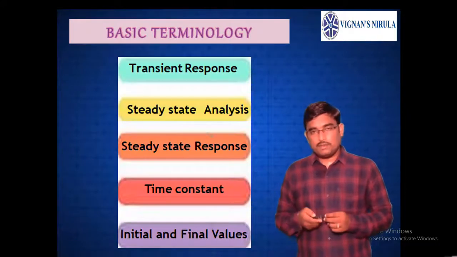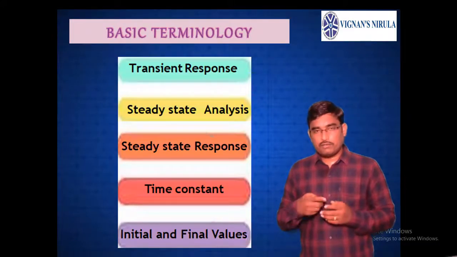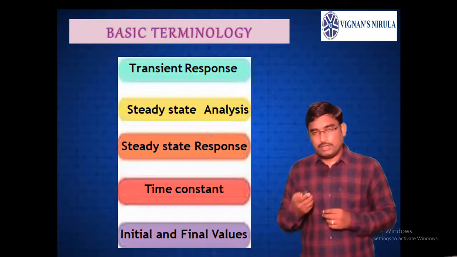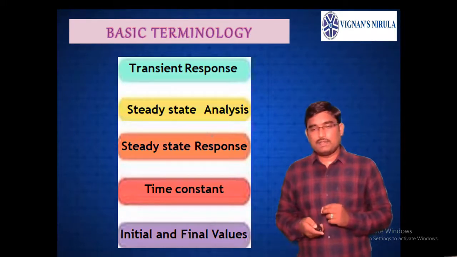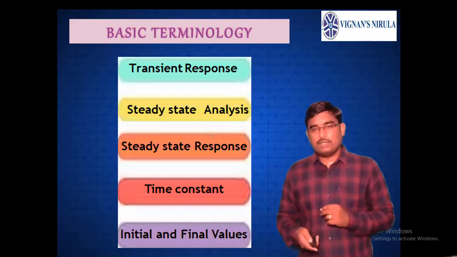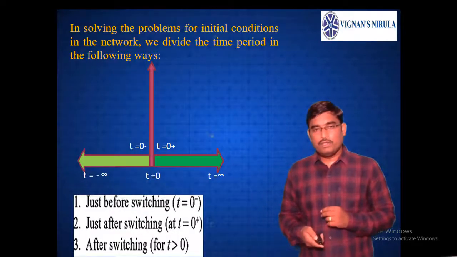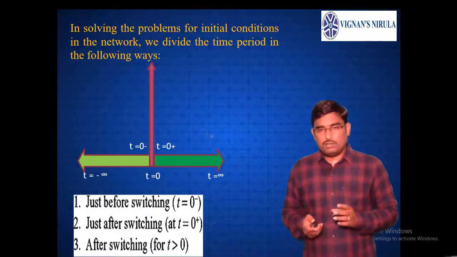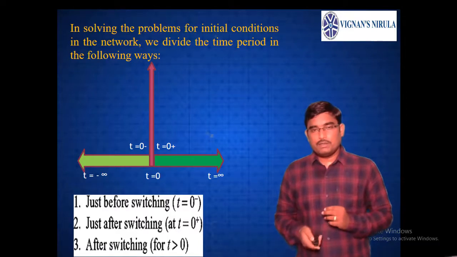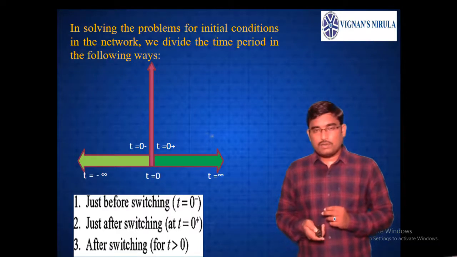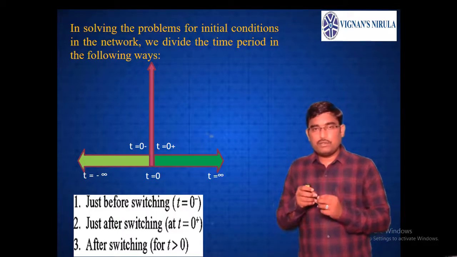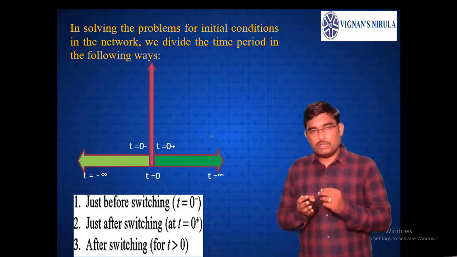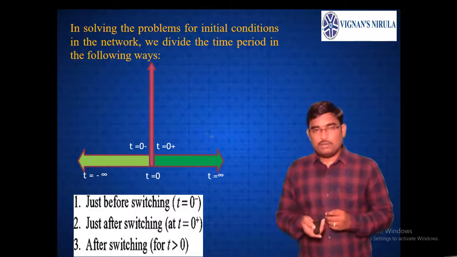Now, the basic terminology we need to know is transient response, steady state analysis and steady state response, time constant, and initial and final values. What do we mean by this? Initial value: the t equals 0 instant is called the initial instant, where the switch is operated. Operated means it may be closed or opened. The t equals 0 is said to be the operating instant.